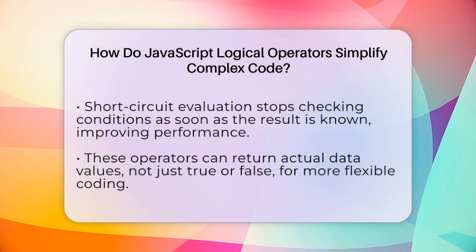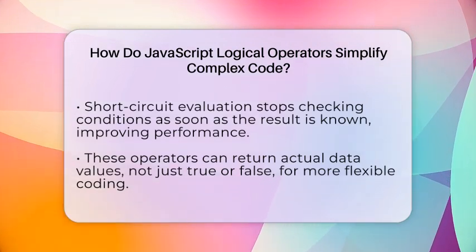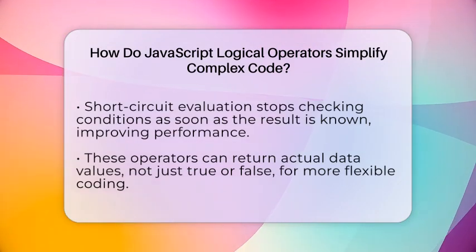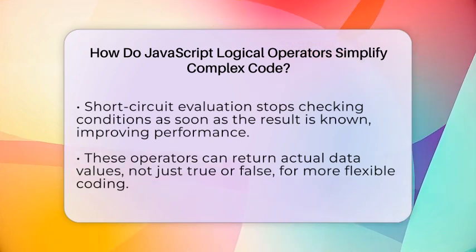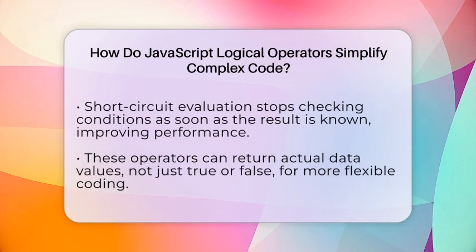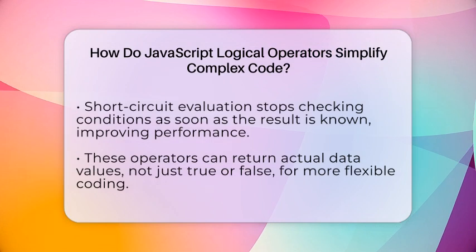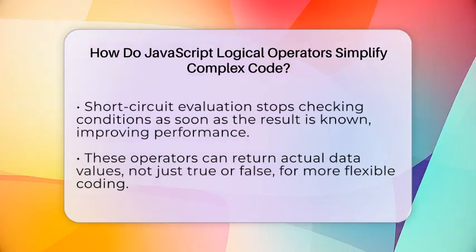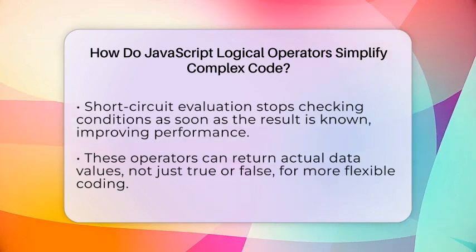One of the smartest features is short-circuit evaluation. This means JavaScript stops checking conditions as soon as it knows the result. If the first condition in an AND operation is false, it won't bother checking the second. This saves time and processing power. For example, you can safely access nested properties like user && user.profile.name without risking errors if some parts are missing.